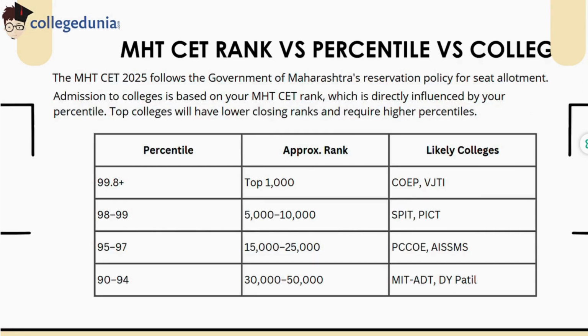MHTCET rank versus percentile versus college. A percentile of 99.8% gets you COEP or VJTI. With 98 to 99 percentile, candidates can get SPIT or PICT. For ranks around 15,000 to 25,000 or 95 to 97 percentile, colleges like PCCOE and AISSMS are suitable. Lower percentiles can get candidates to private tier 2 and tier 3 colleges.